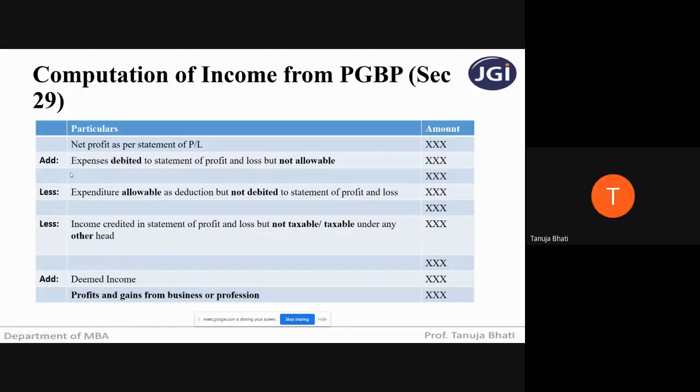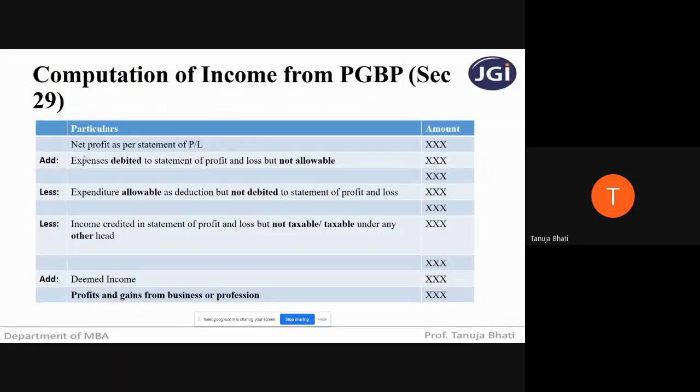Next, you have to less expenditures allowable as deduction but not debited to the statement of P&L account. Sometimes while preparing the P&L account, a business may miss out certain expenditures to be debited to the P&L account, correct? But those expenditures are actually allowed under the Income Tax Act.